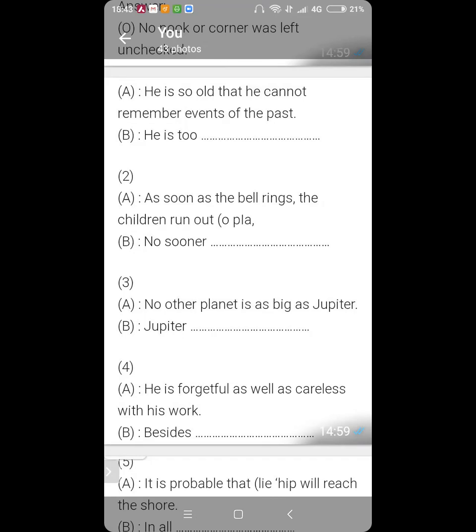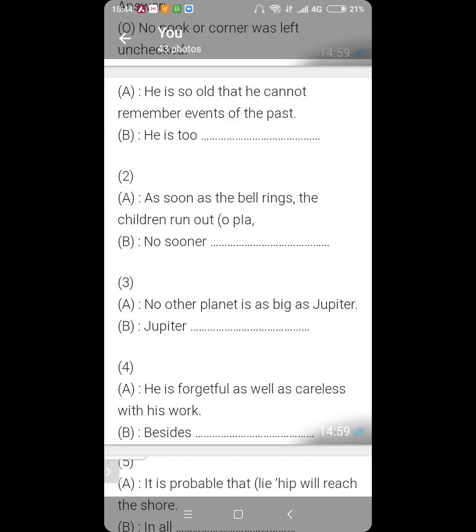He is so old that he cannot remember events of the past. Can you attempt the answer? He is too old to remember events of the past. Perfect. When we convert so into too, we remove the negative.